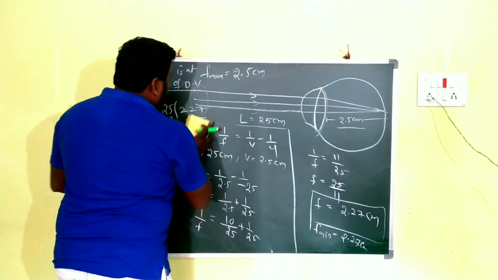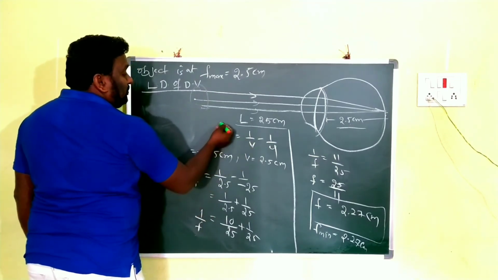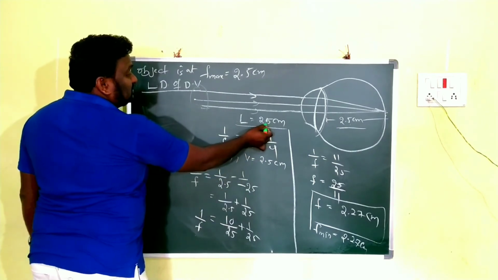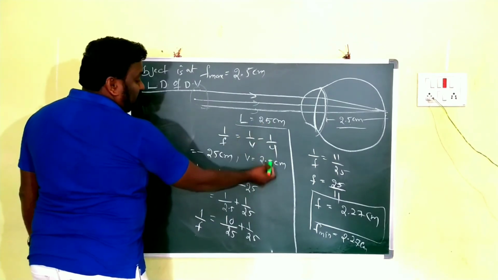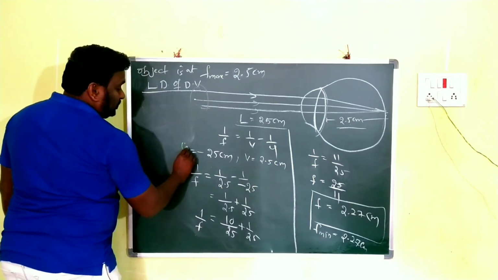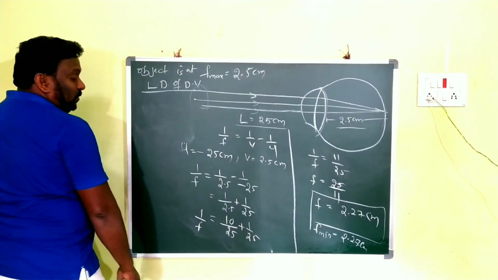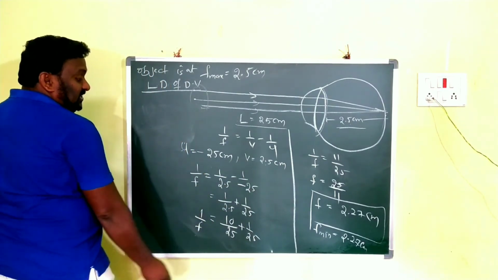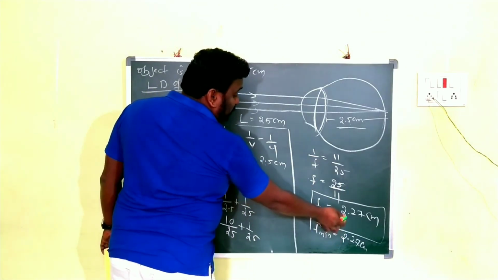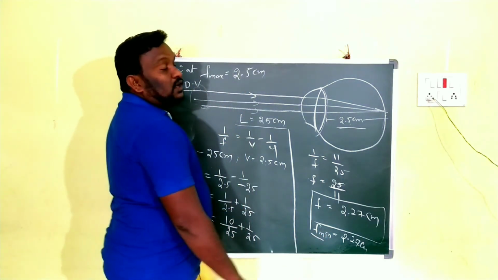Here now again we can go for the lens formula. 1 by f is equal to 1 by v minus 1 by u. Here u is the object distance. That means here minus 25 centimeters we have taken, and v is equal to 2.5 centimeters. Then by substituting all the values, f is equal to 25 by 11, that is f is equal to 2.27 centimeters. This should be called the minimum focal length of the eye lens.